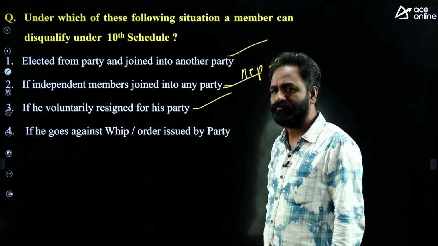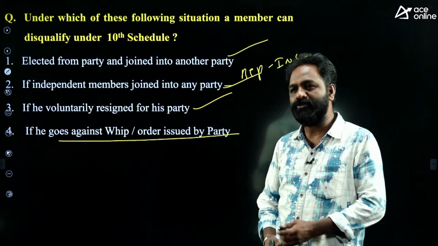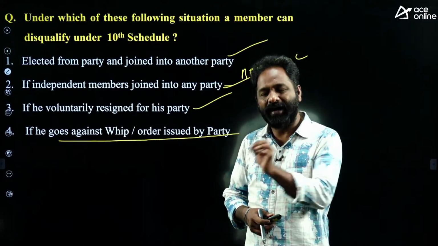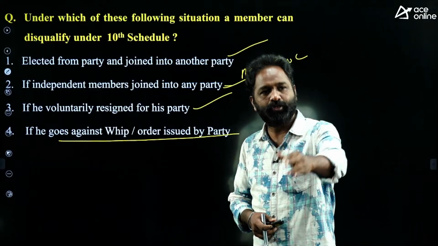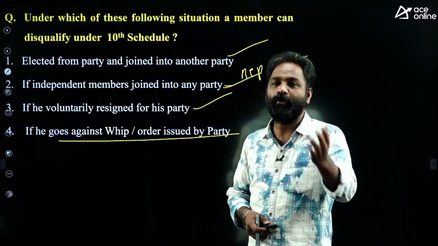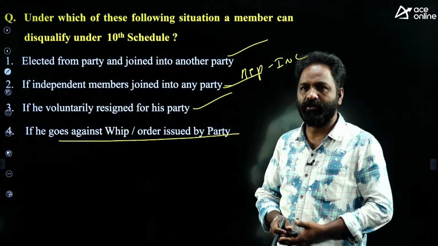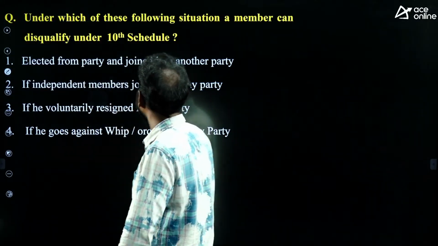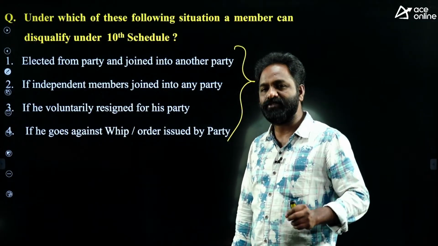You will be disqualified. And if you go against a whip or any order issued by the party, suppose the bill procedure is going on in the Parliament or Assembly. The party issues a whip saying you should attend the session and vote against the bill, but you vote to support the bill, you will be disqualified. So, these 4 statements are all correct, and in these 4 situations a person can be disqualified.